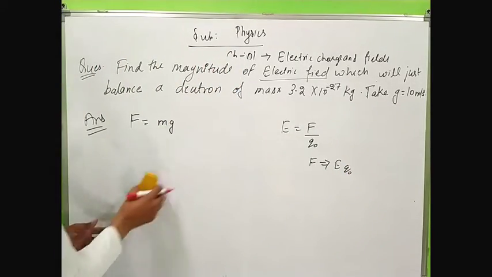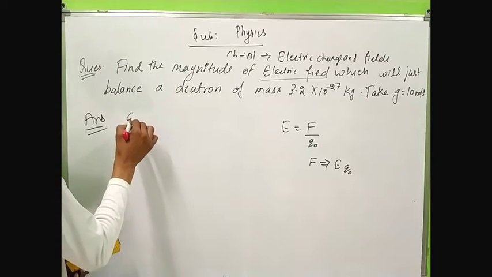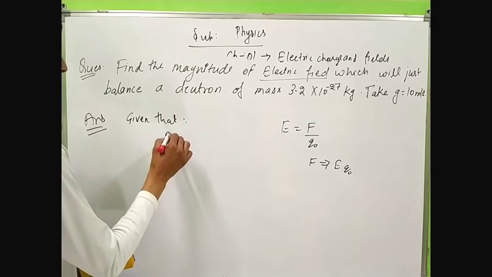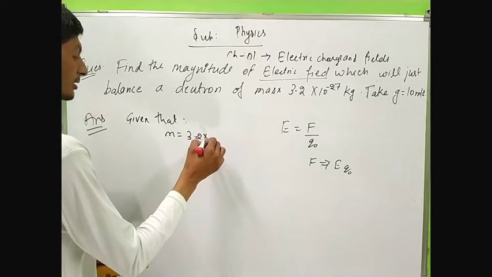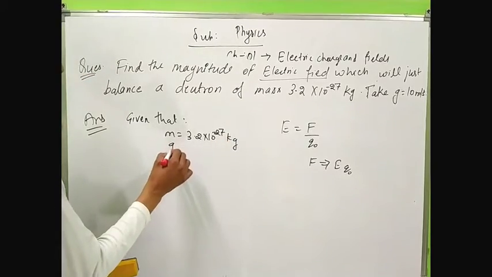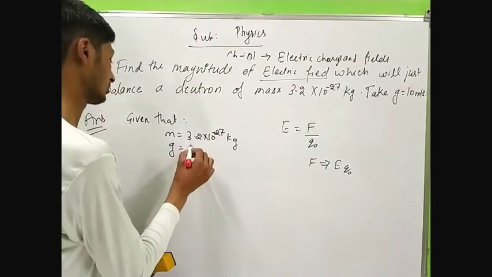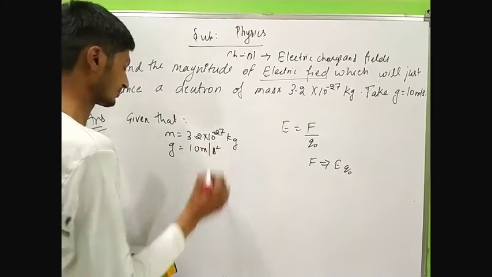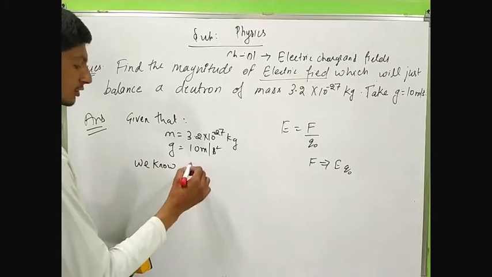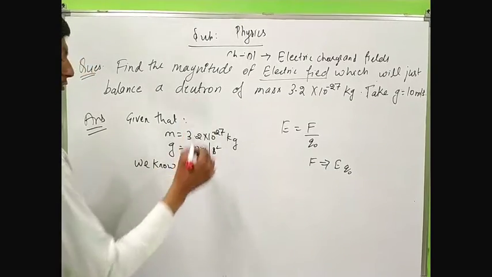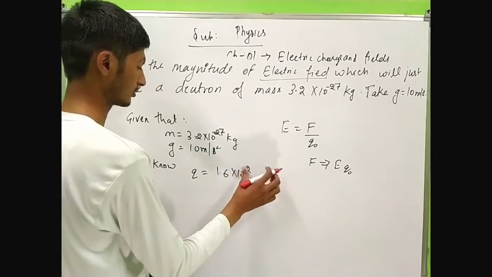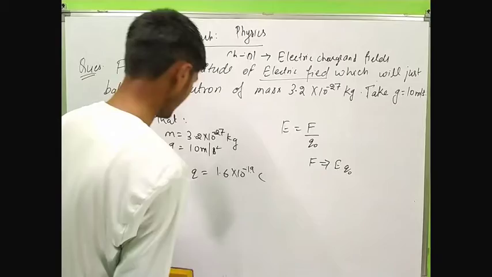So what we have given: the mass of deuteron m is equal to 3.2 multiply 10 to the power minus 27 kg, and g is gravitational acceleration, g is equal to 10 meter per second square, and we know the charge on electron, charge on deuteron q is equal to 1.6 multiply 10 to the power minus 19 coulomb.